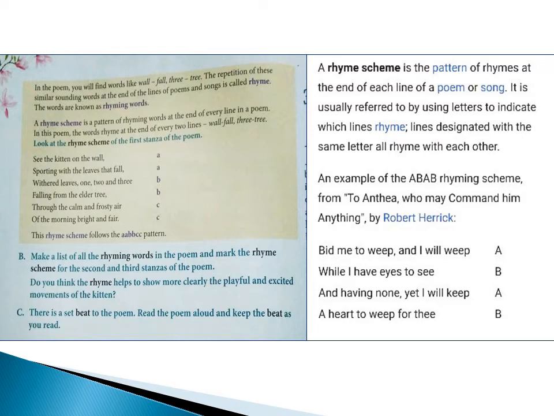So, when we have a poem with rhyme, children, kitten on the wall, leaves that fall, one, two and three from the elder tree. So, when there is a rhyme pattern followed in the poem, children, do you think that is making the poem very interesting and giving very good details of the poem? Yes, right? Okay, we'll see the rhyming words and rhyme scheme of the second and third stanzas in the next slide, children.